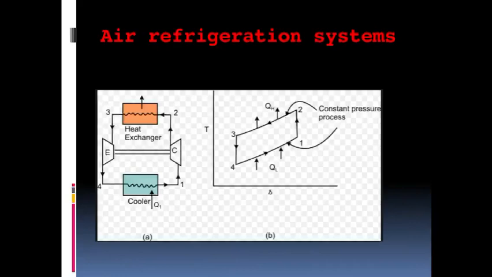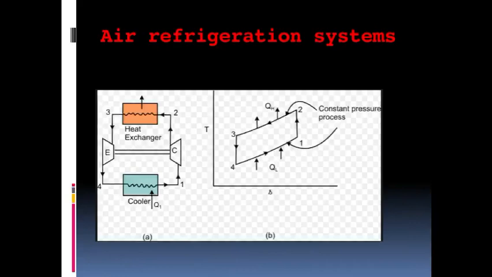Here is the TS diagram with the schematic diagram. It has four components. First, 1 to 2 is isentropic compression, which happens with the help of the compressor.